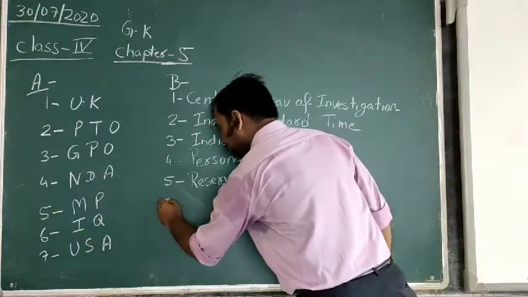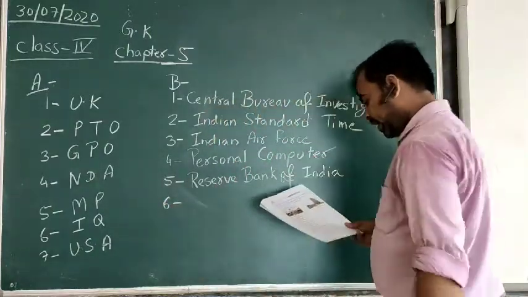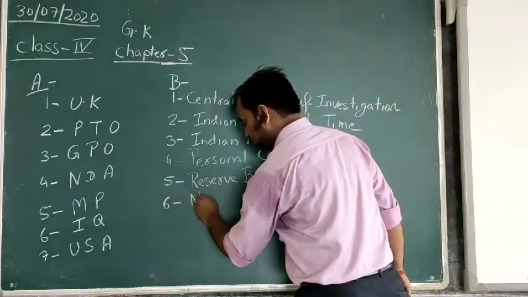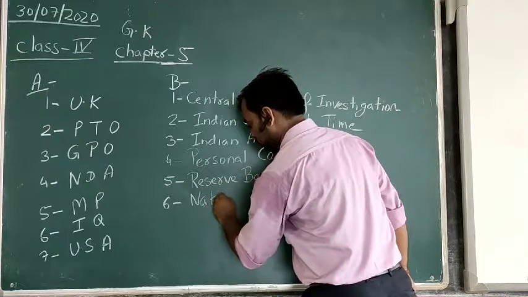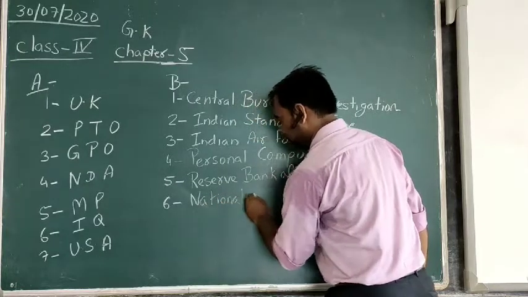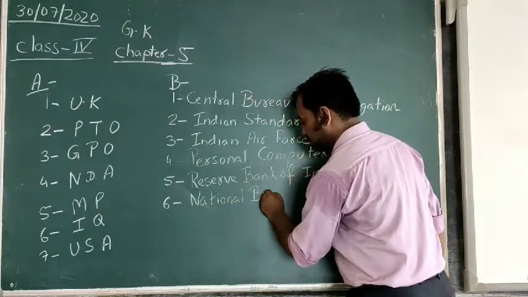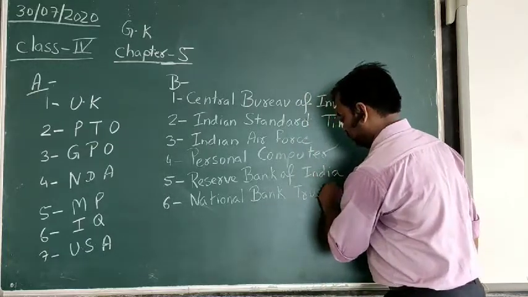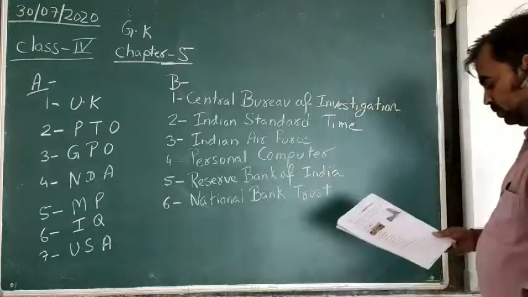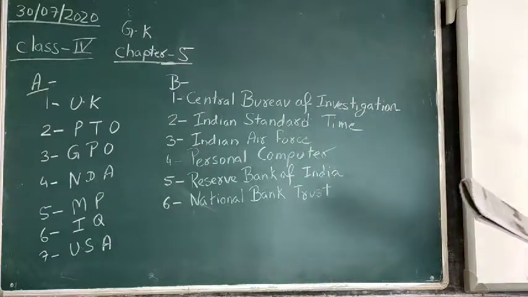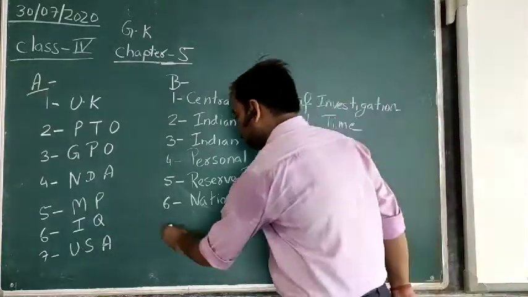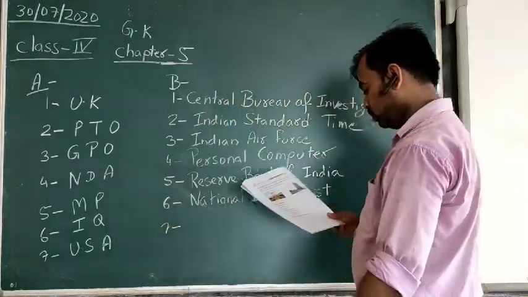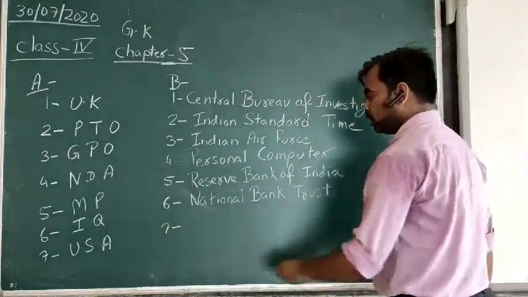Sixth one is NBT, National Bank Trust. And seventh one is WHO, World Health Organization.